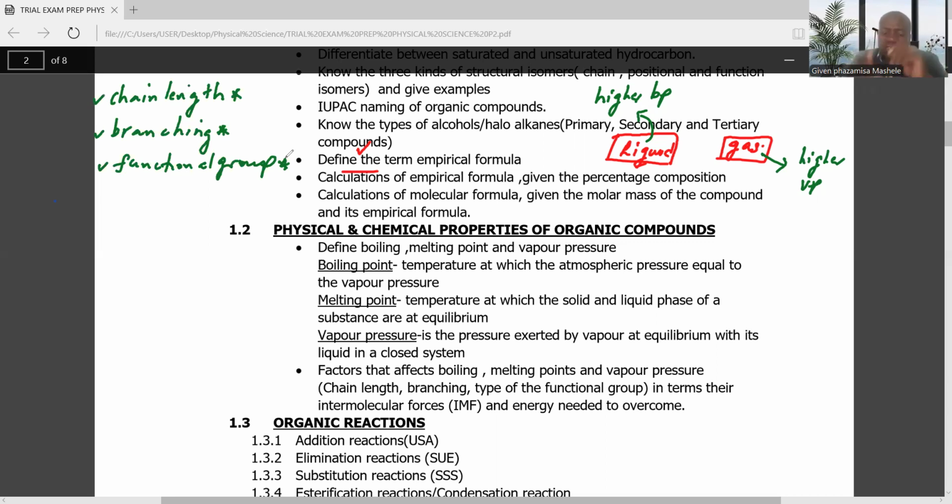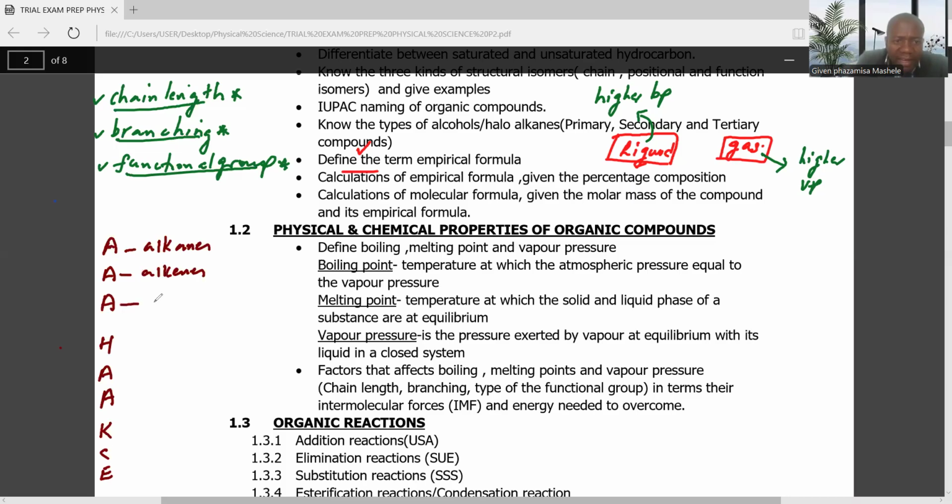But now, before I talk about the chain length, the branching, and the functional group, let's go back to the homologous series that I indicated earlier, because we need to use them here, and the intermolecular force. Let me write it here. Remember I said K, which is the alkanes, alkenes, alkynes.